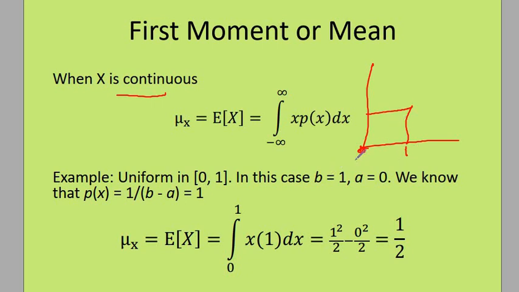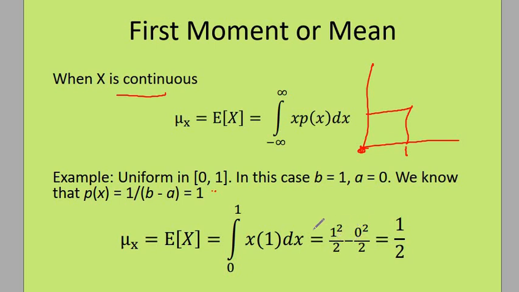From here you can determine your variable, which is given by p(x) equal to 1 over (b minus a). b is 1, a is 0, so this will be 1. Your probability function will be given by 1. p(x) is equal to 1. So this means that your mean will be integrating x times 1, because p(x) is 1, for dx.